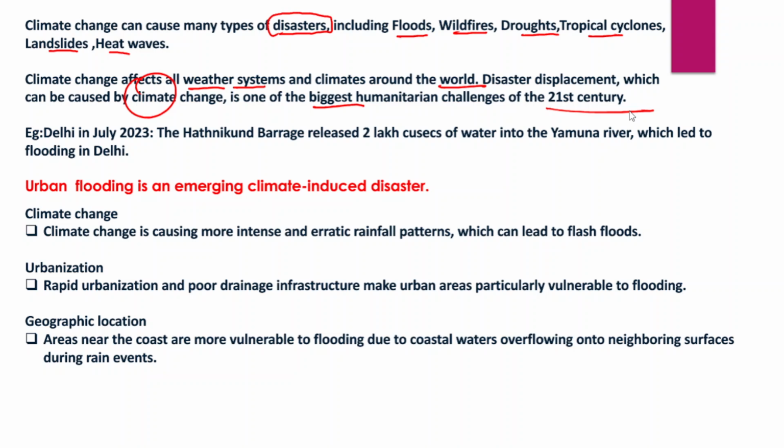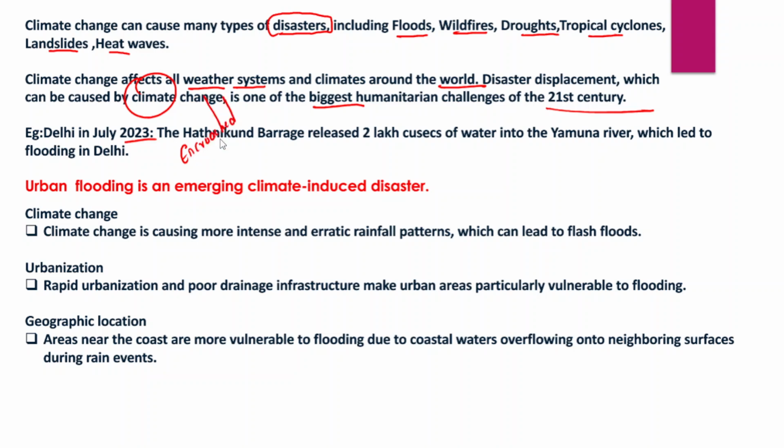So the best example: Delhi urban floods in July 2023, because the Hathnikund barrage released 2 lakh cusecs of water into river Yamuna, which led to flooding in Delhi. And in fact, in Delhi, the problem is that Yamuna floodplains are encroached.